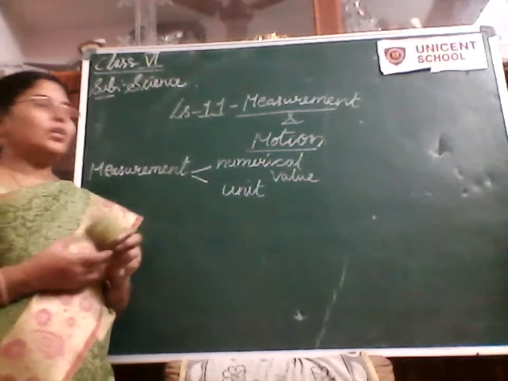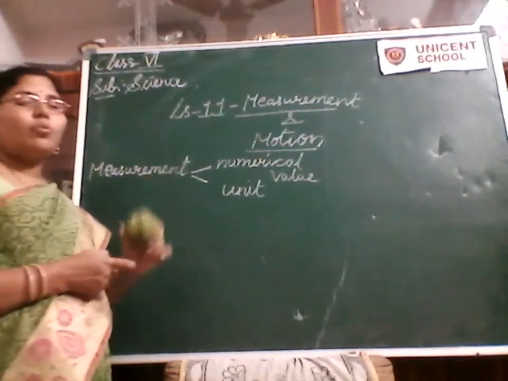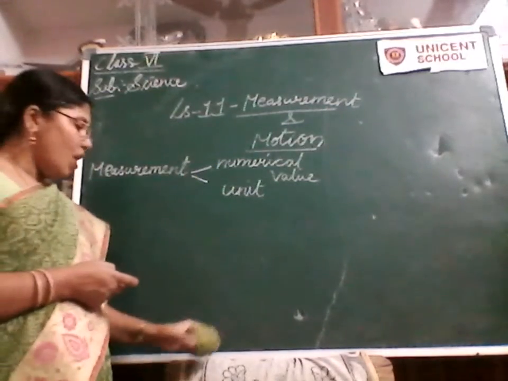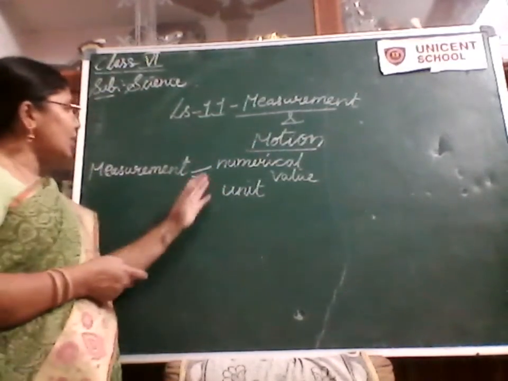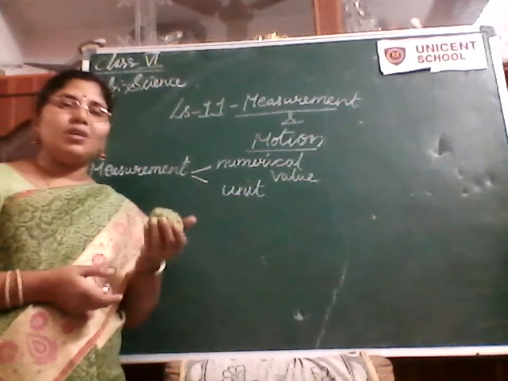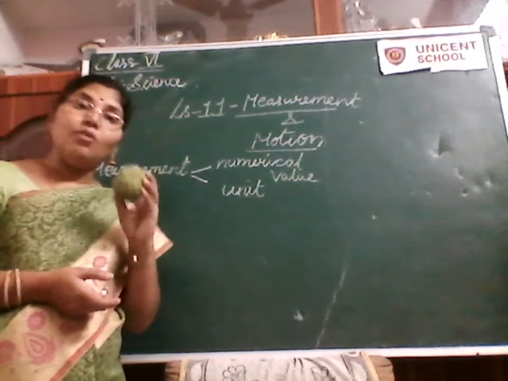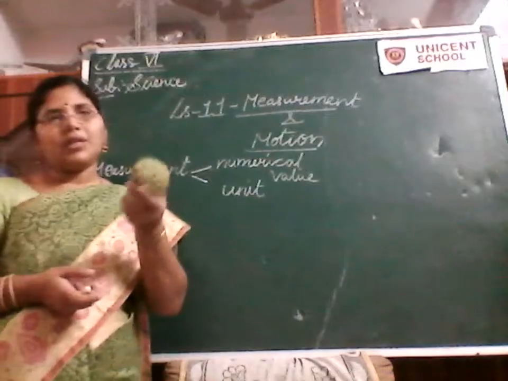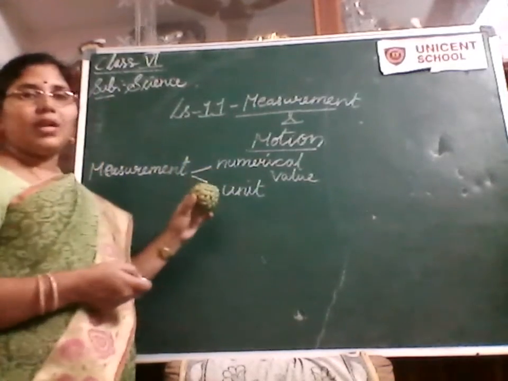This measurement quantity is divided into two parts. One is the numerical value, another one is the unit. What does numerical value mean? The value obtained after measuring a particular thing is called the numerical value.